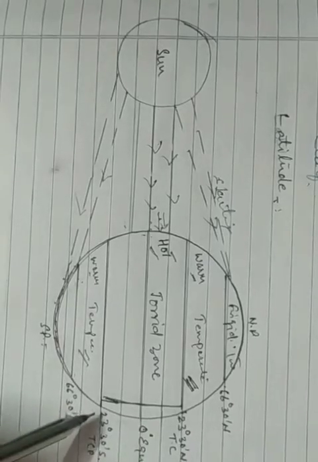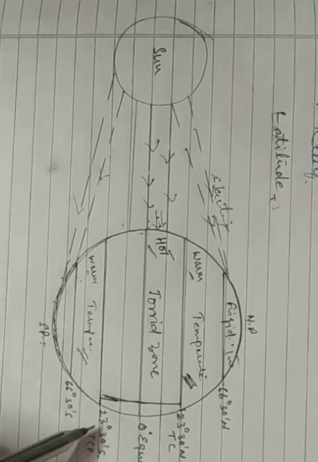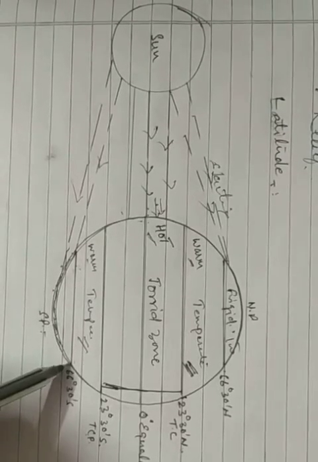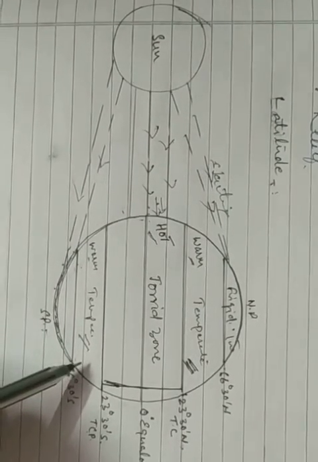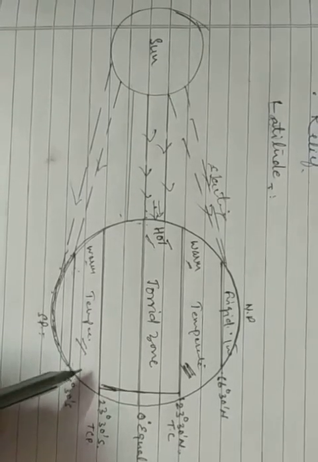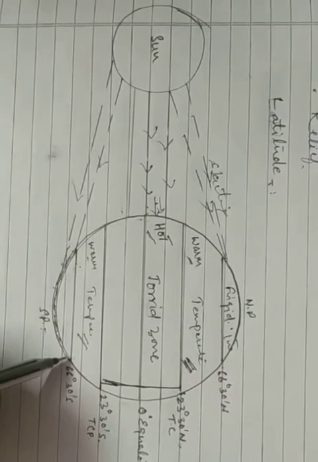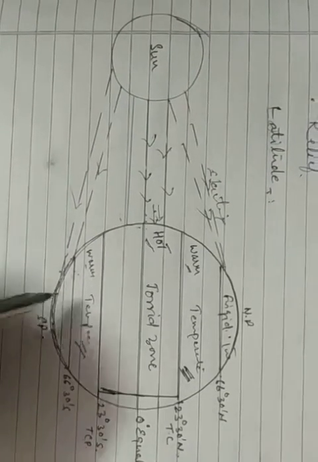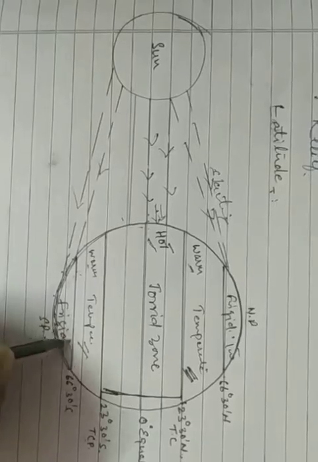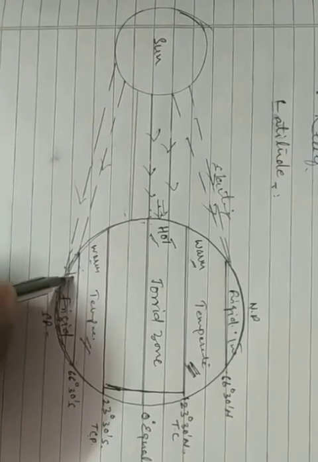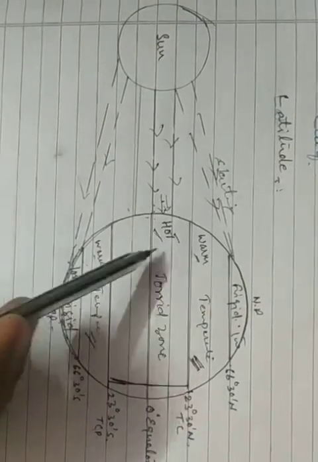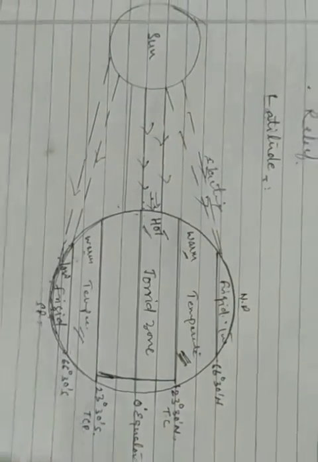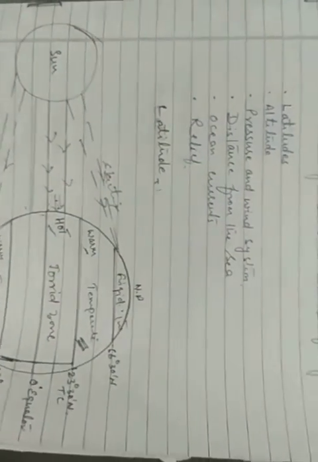In the same way, in the southern hemisphere, the area between 23 degree 30 minutes south, that is Tropic of Capricorn, and the Antarctic Circle, the temperature is also warm. But in this area, 66 degree 30 minutes south to the South Pole, which is known as the frigid zone, the temperature is low as compared to these two regions. So see how latitude affects the temperature of a place.